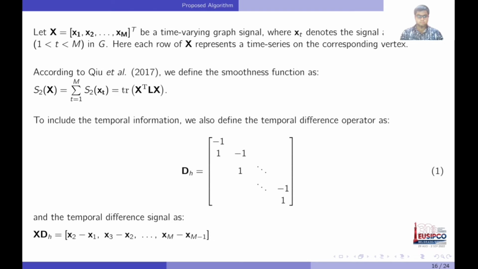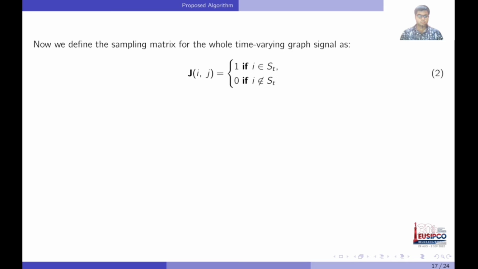Qiu and others also defined a temporal difference operator DH as shown here. The temporal difference operator, when multiplied with the matrix X, gives the temporal difference graph signal. So this is basically the matrix of the difference of the values of the graph signals between each consecutive time. For example, here you can see it is x2 minus x1, x3 minus x2. So basically, each element is the difference of nearby graph signals or sensor readings in our work. They also define a matrix J, which is the sampling matrix.